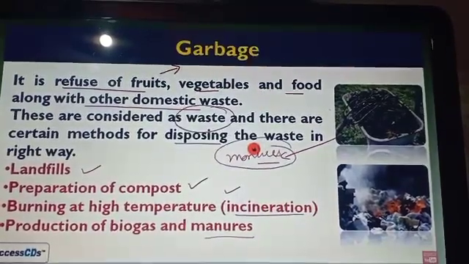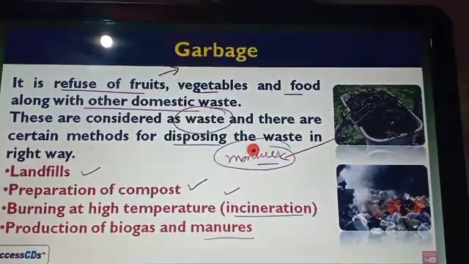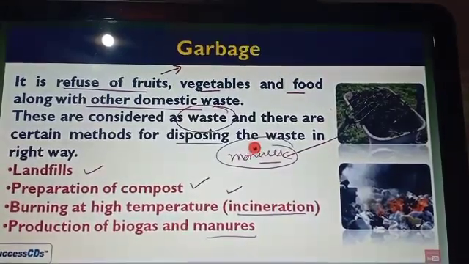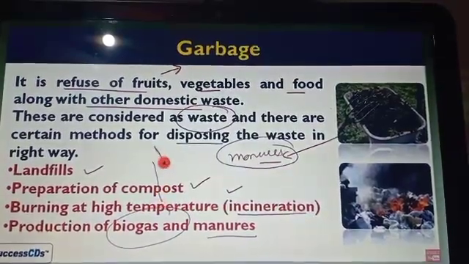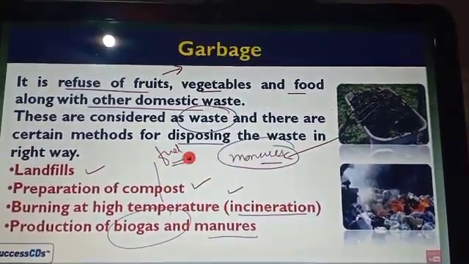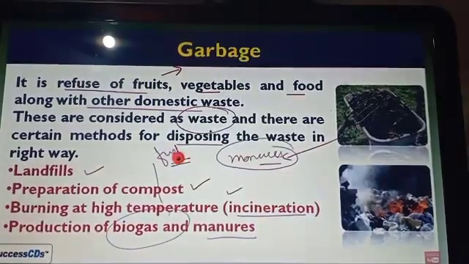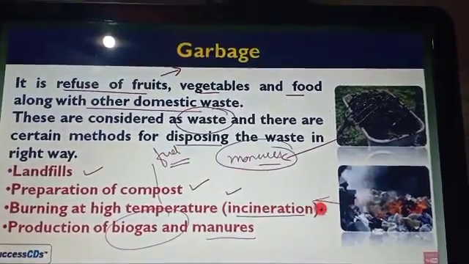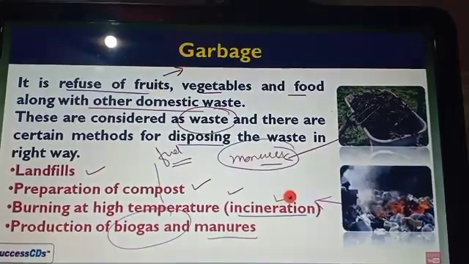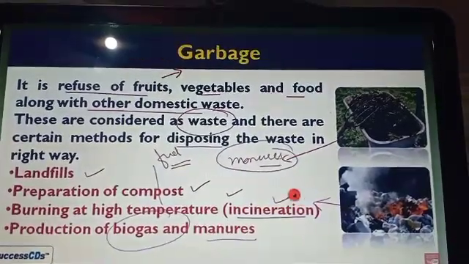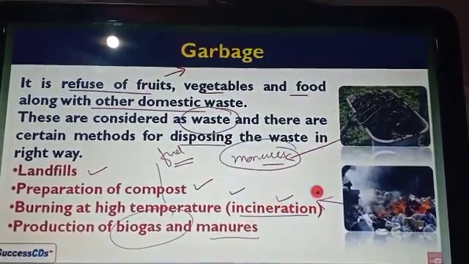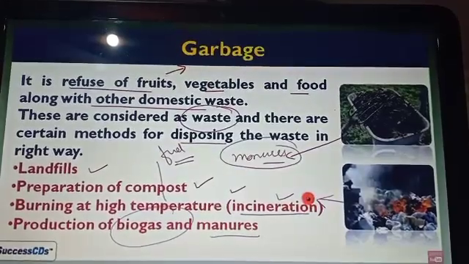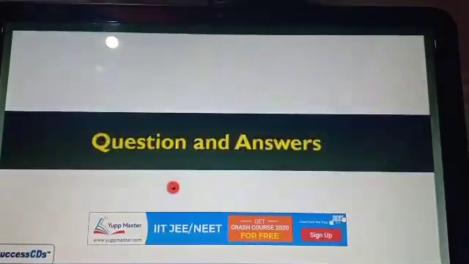This fertilizer is used for the healthy growth of plants. Similarly, the next one is biogas. By using domestic waste, we produce fuel, and we use this fuel for domestic purposes. If we dispose of garbage this way, it ultimately helps our environment.